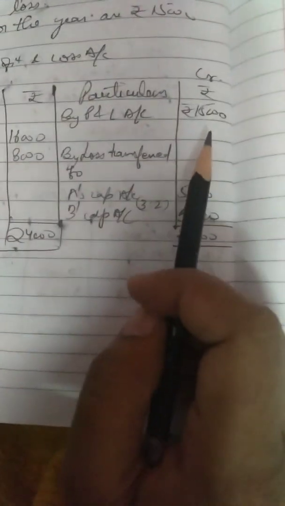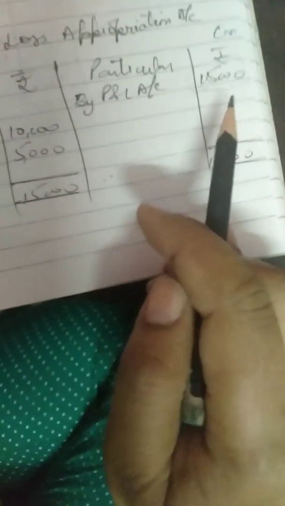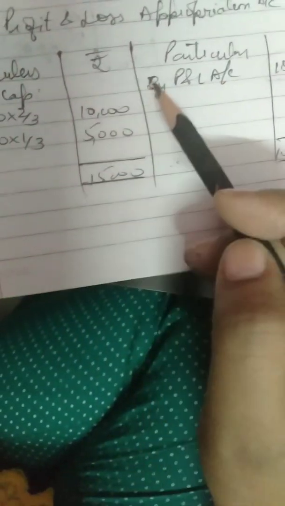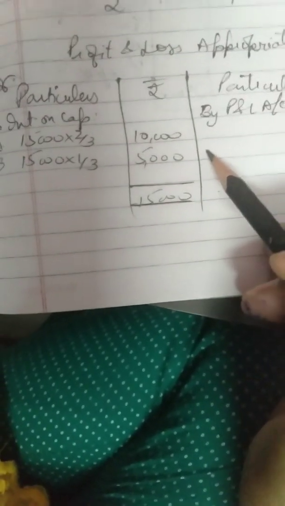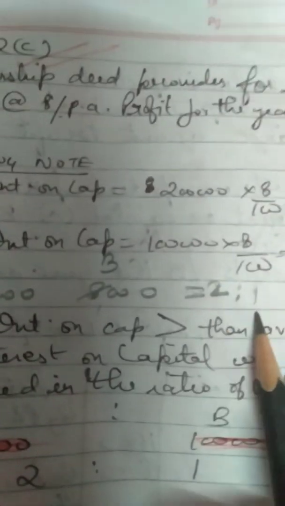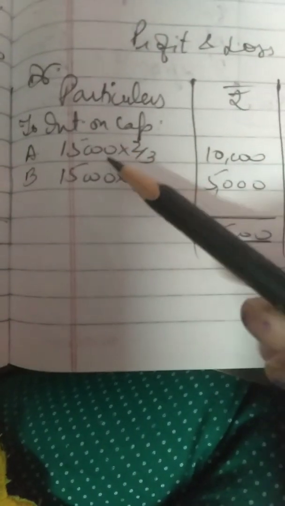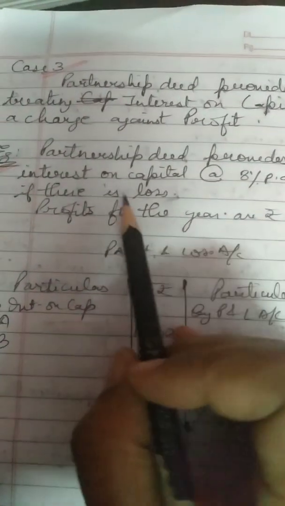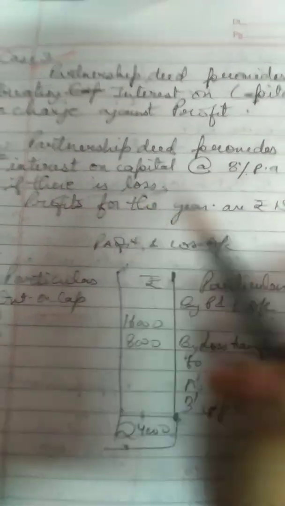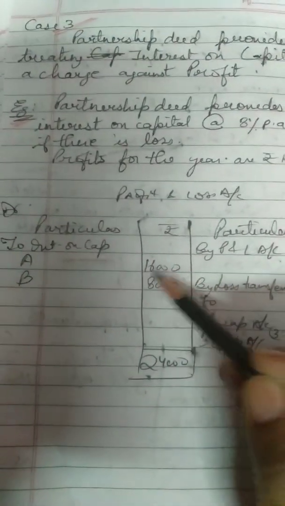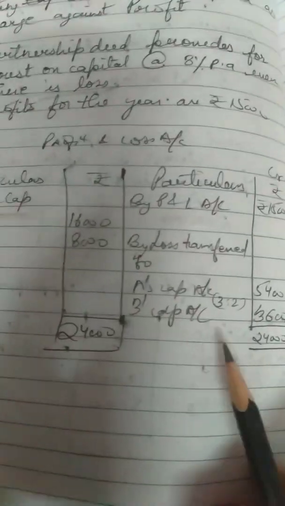Alright. Here also the available profits are 15,000. Here also the available profits were 15,000. Alright. But in this question, we were not treating it as a charge. Interest on capital was not treated as a charge. So what will you do in that case? You will provide only up to the available profits. That's why you took out the ratio of interest on capitals. That came to 2:1, and in that 2:1 you distributed rupees 15,000 between A and B. But here the question is clearly saying that you have to give interest on capital even if there is loss. Means you are treating it as a charge against profit. That's why you will give the whole amount of interest on capital to the partners, and whatever loss will be there, that will be transferred to the partners' capital account. Okay.